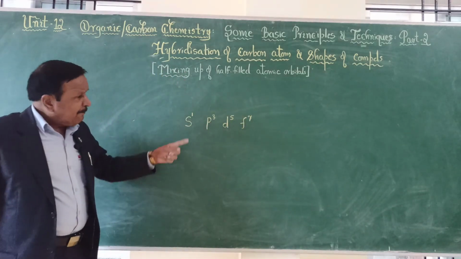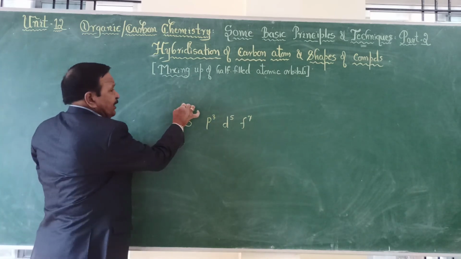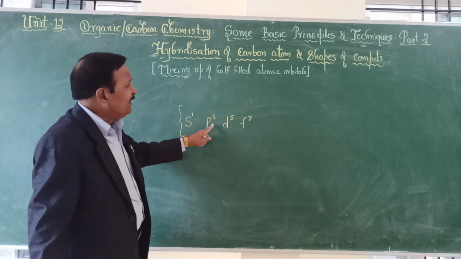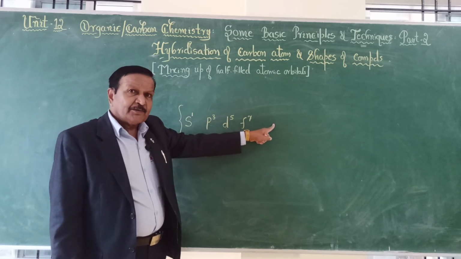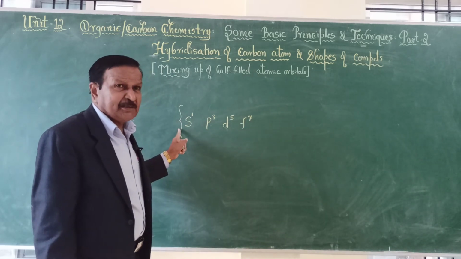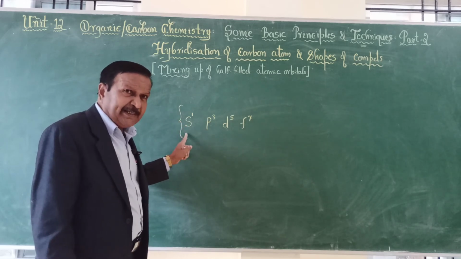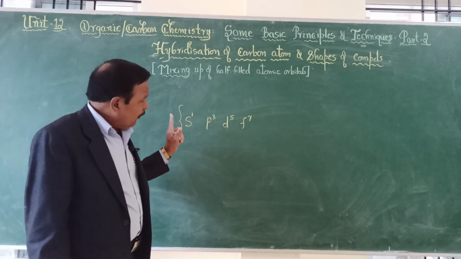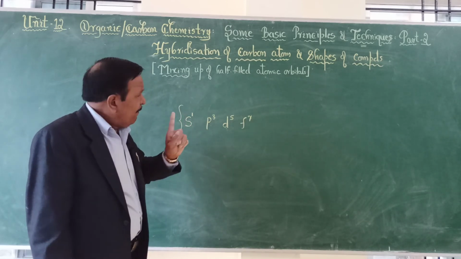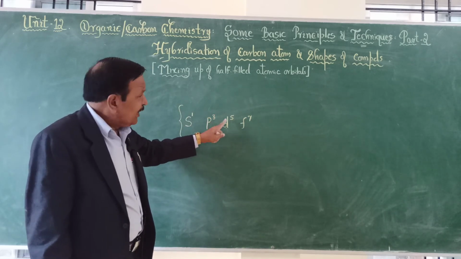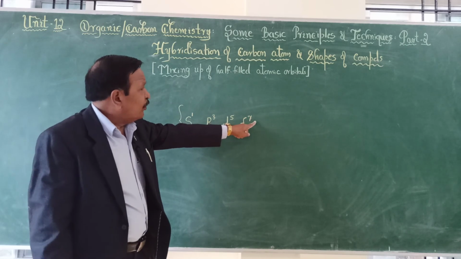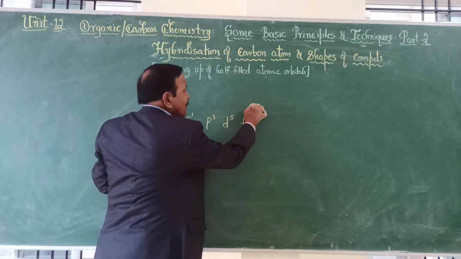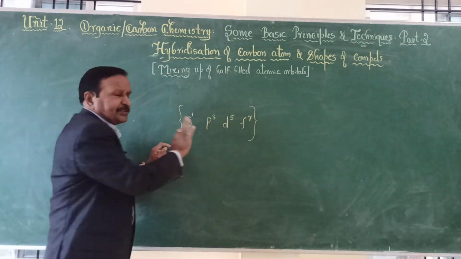So we can have the maximum hybridization, that is sp3d5f7. Okay, so maximum hybridization is possible between one s orbital with 1 electron, p orbitals with 3 electrons, d orbitals with 5 electrons, and f orbitals with 7. So the maximum hybridization is possible.